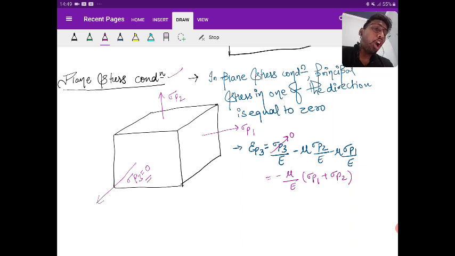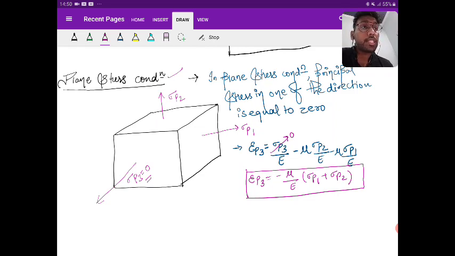So although the principal stress in one of the directions is equal to 0, the strain is not equal to 0. The strain will exist in that particular direction. Is it clear?